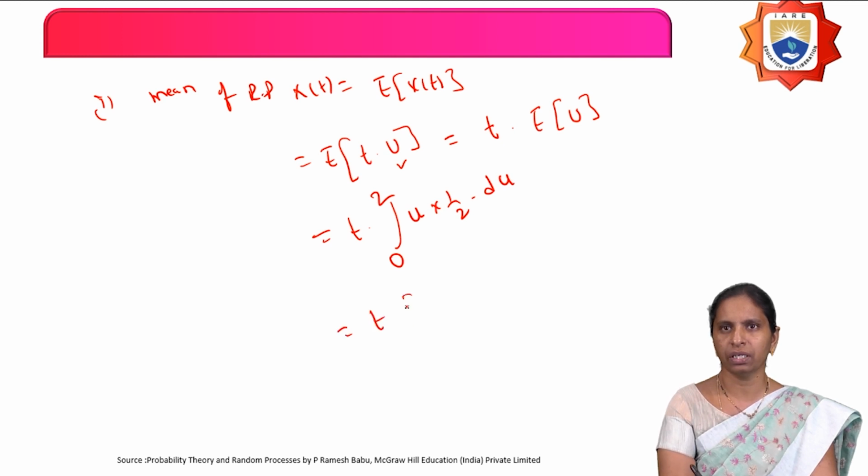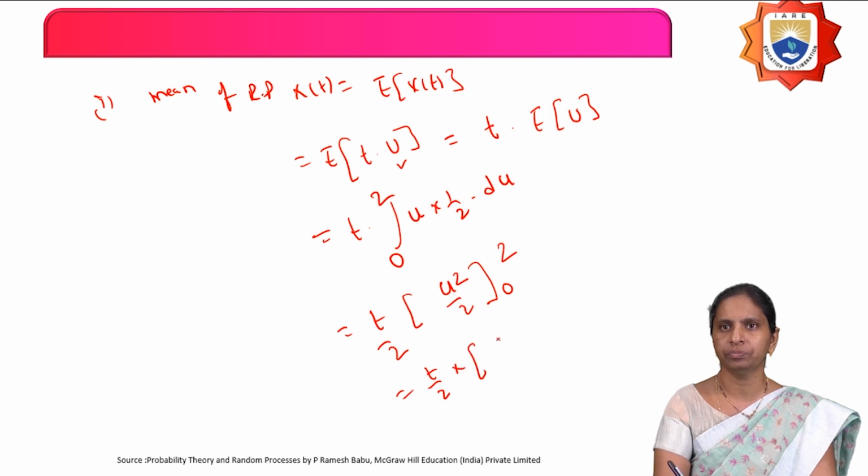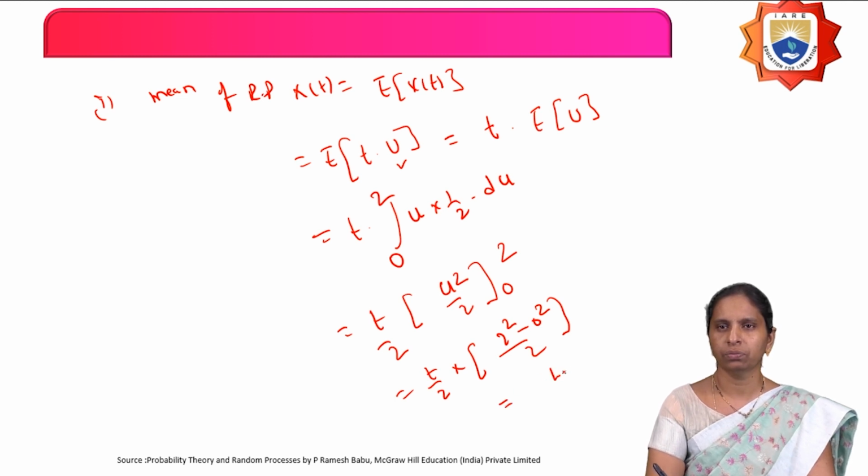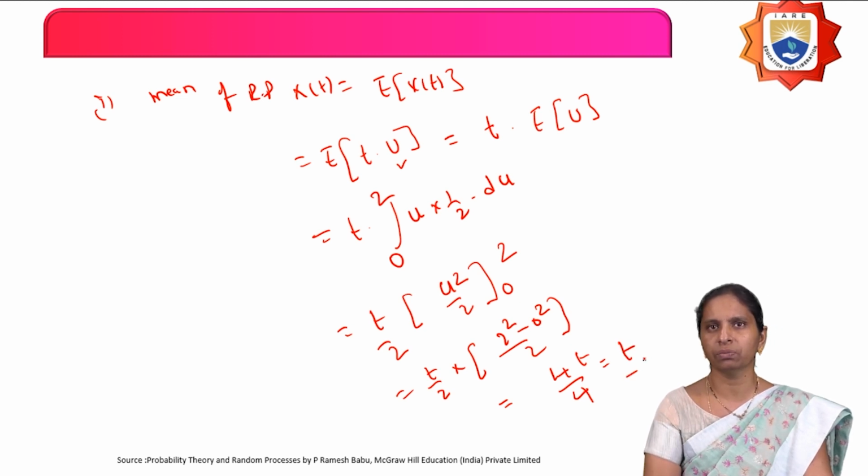That equals t by 2 into the integration of u, which is u square by 2, with limits from 0 to 2. So that equals t by 2 into (2 square minus 0 square) by 2, which gives 4t by 4, that equals t. So this is the mean of the random process x of t.